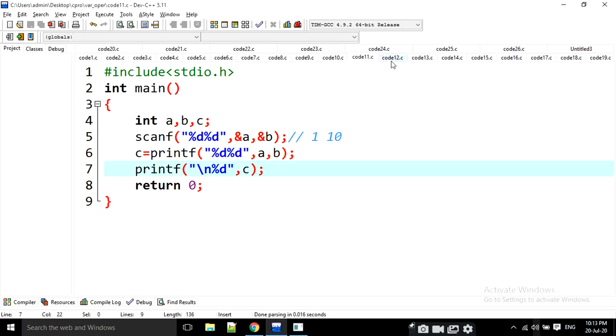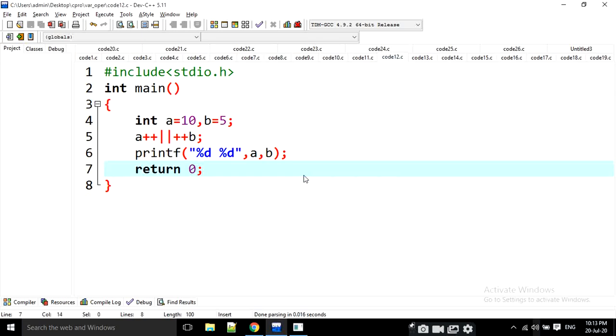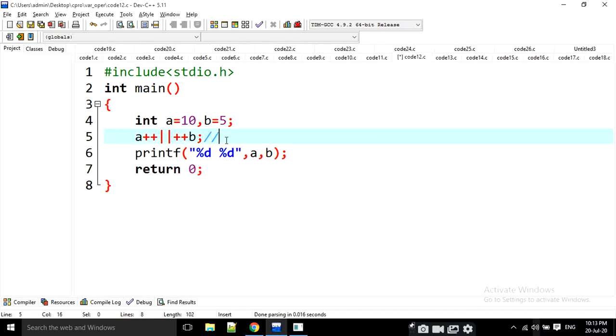Moving into the 12th one. a is equal to 10, b is equal to 5, a++ logical OR ++b. Then it is going to print the a and b values. What is happening here? a++ means it is going to check like this, right?